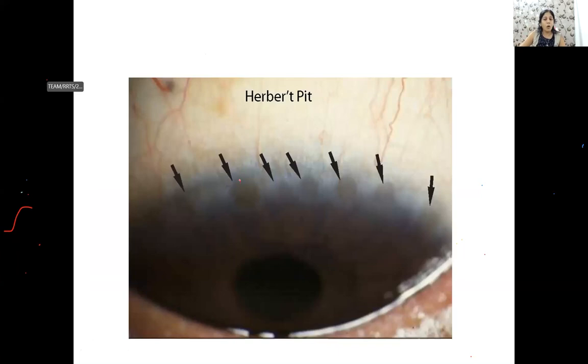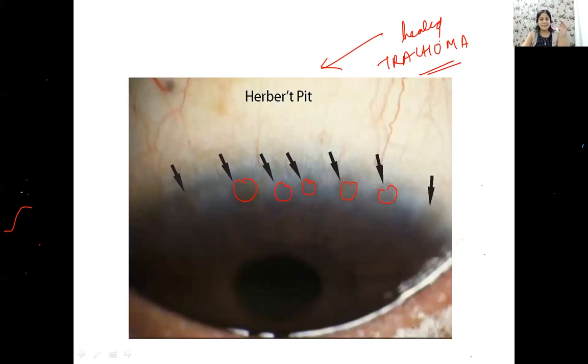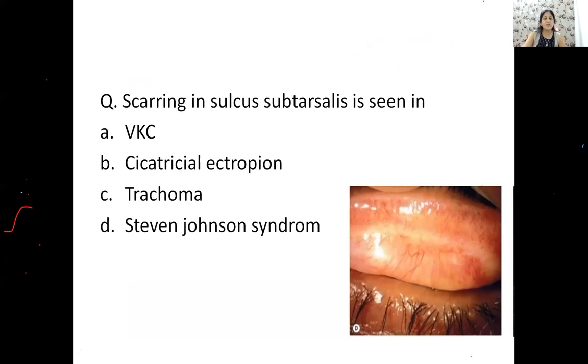Now, you all know that Herbert's pits are depressed follicles on the upper limbus. Herbert's pit is an important question. They can ask you in the form of a picture or a clinical scenario. We all know that this is seen in cases of healed trachoma, not active trachoma. Please remember, active trachoma patients will never have a Herbert's pit. Okay? So Herbert's pit is a sign of healed trachoma. A question from trachoma which can be asked to you is this.